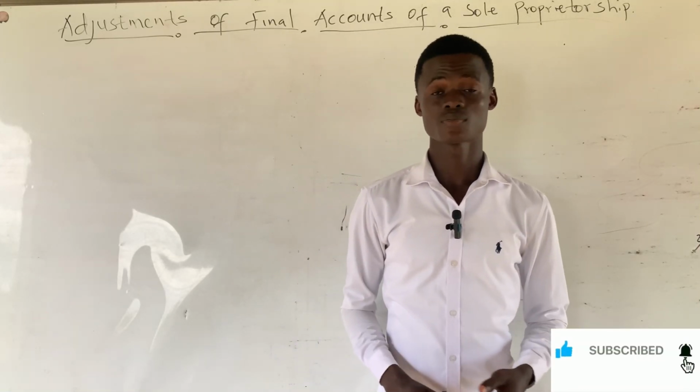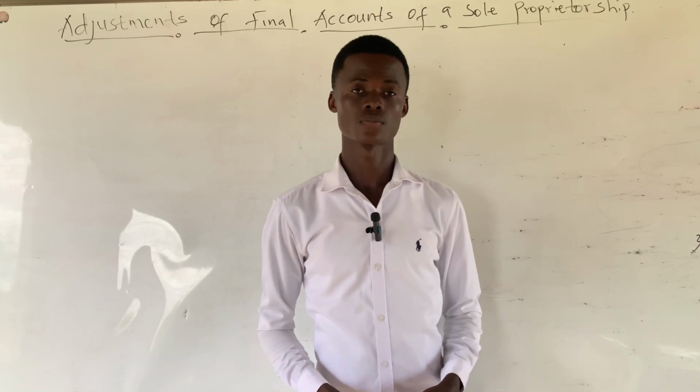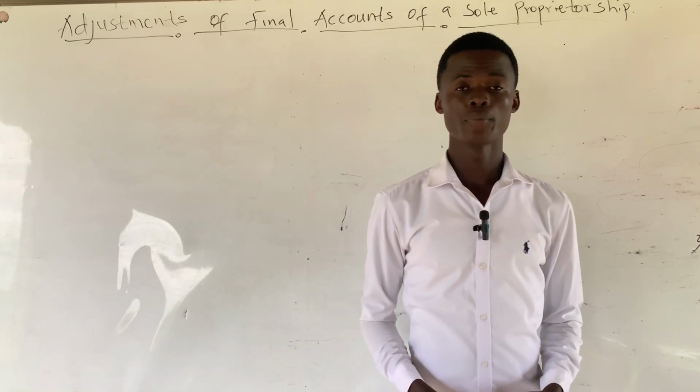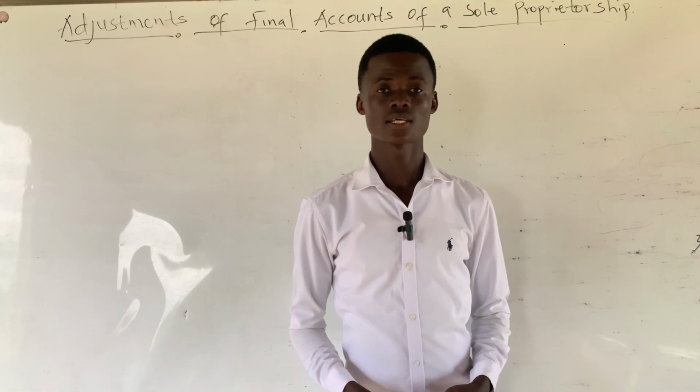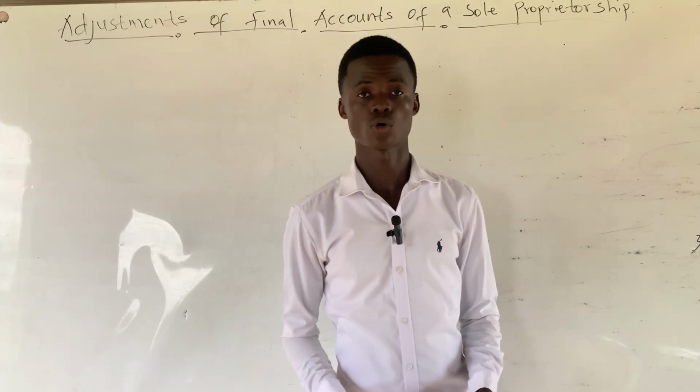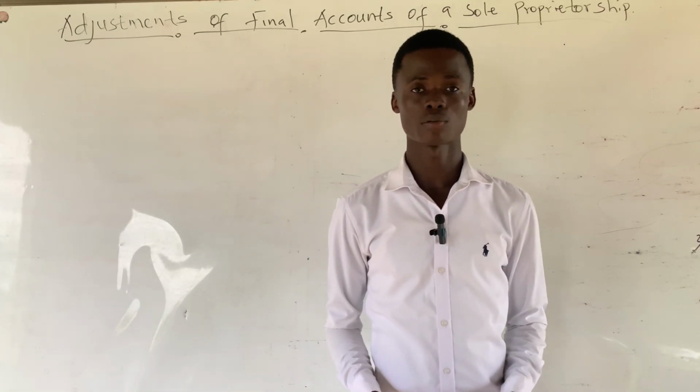We are still on the adjustments of final accounts of a sole proprietorship. So in today's video, we will begin with bad debt or irrecoverable debt and provision for doubtful debt, which is also known as allowance for irrecoverable debt.